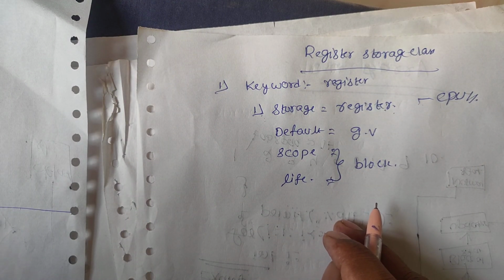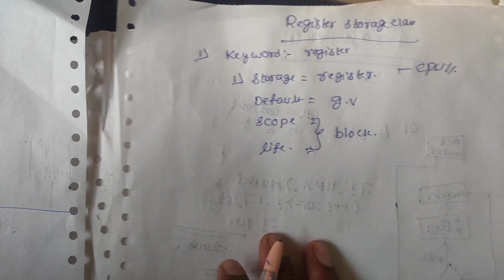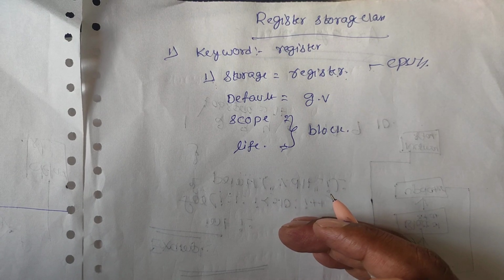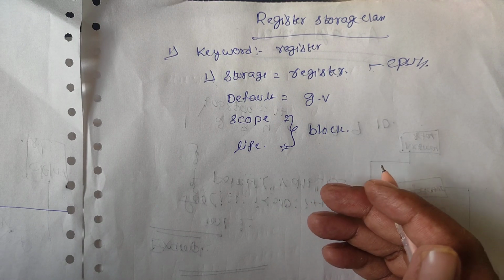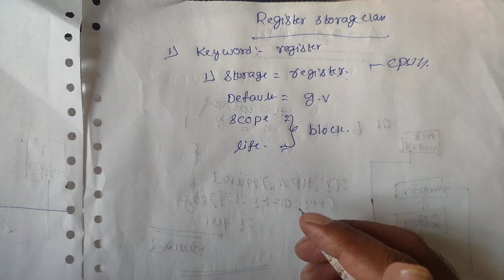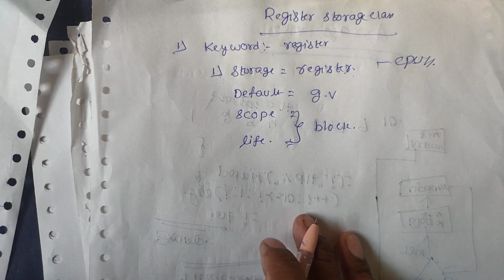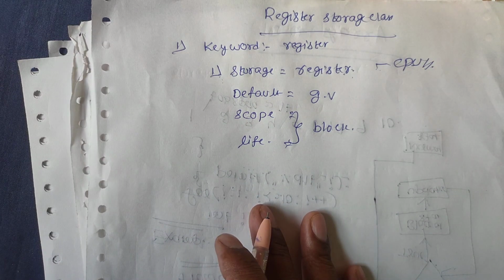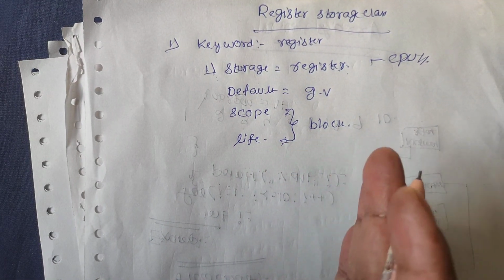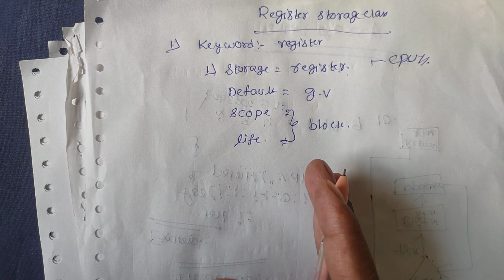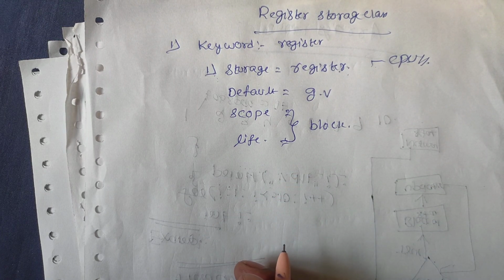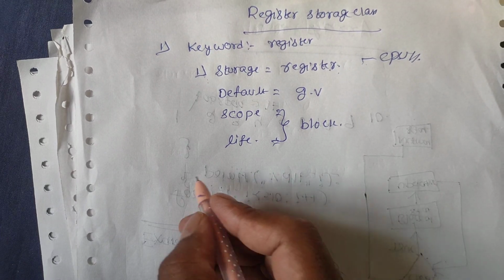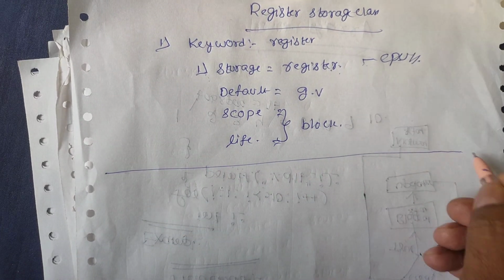We can see the difference when each storage class is used. For this I will take one simple example, with using the automatic storage class and using the register storage class. Now I will write one program belonging to the automatic storage class, then compare it with the register storage class, and you can easily understand the difference. First, I am writing the sum of natural numbers.